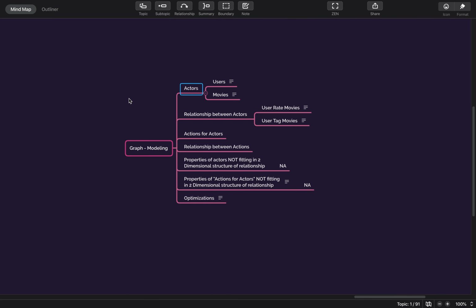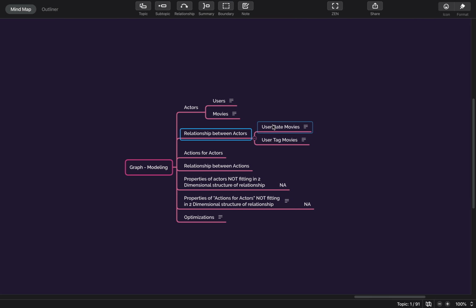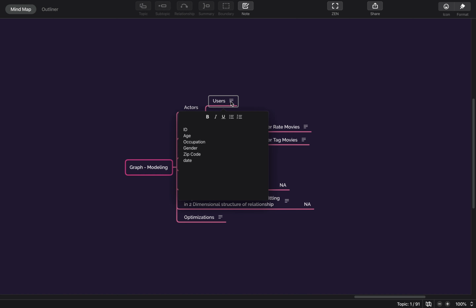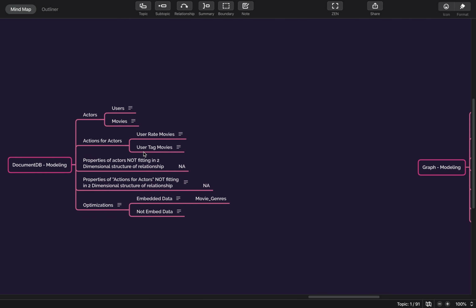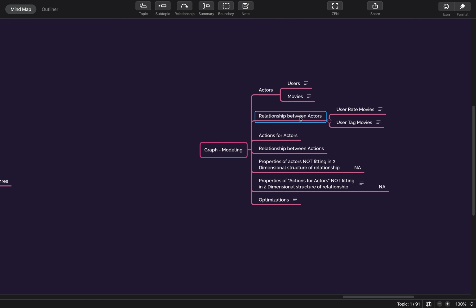Generally we will talk about actors for sure. The relationship between actors is directly shown as the line, as the relationship itself. You do not want any tables as such. Action for actors is again, let's take an example. What was action for actors? We talked about the relationship between actors. We talked about action for actors. Again, action for actors is nothing but relationship between the actors. So I wrote it because you want to create that relationship between the two.